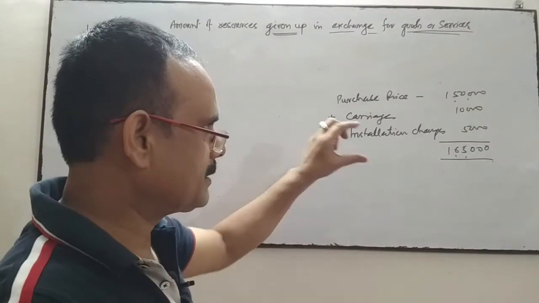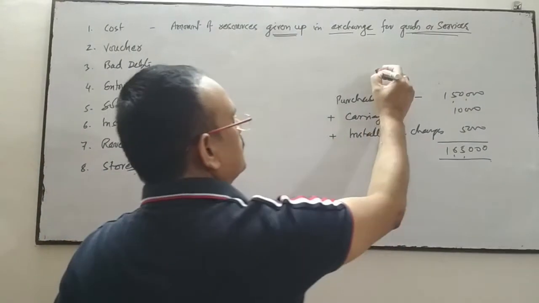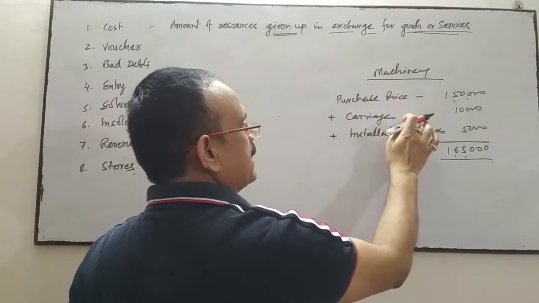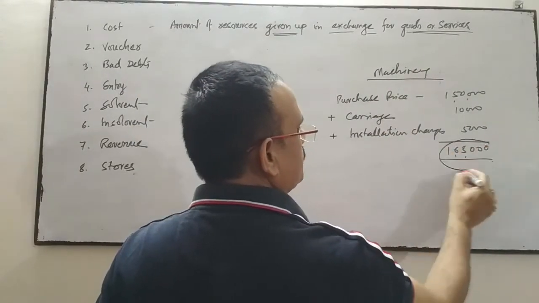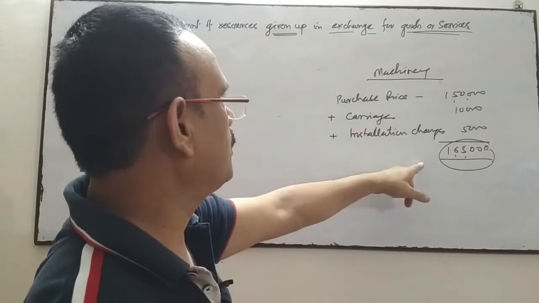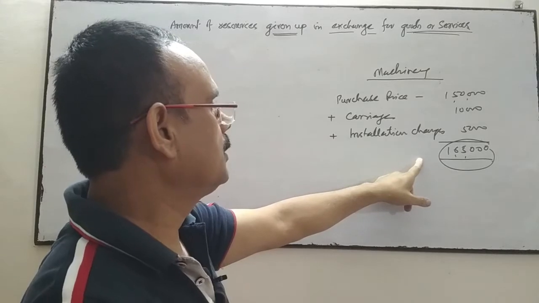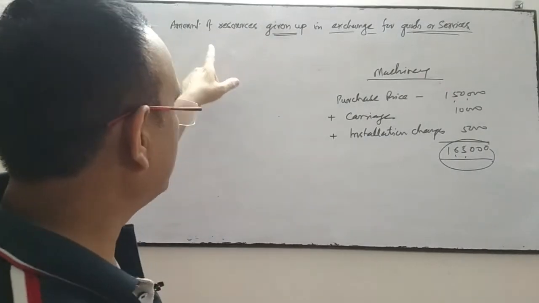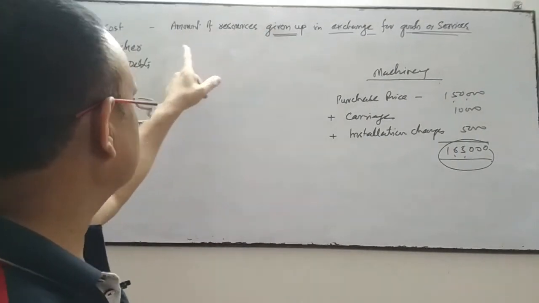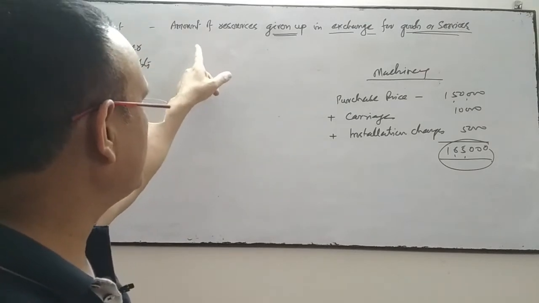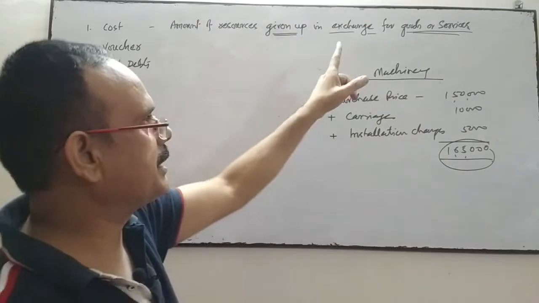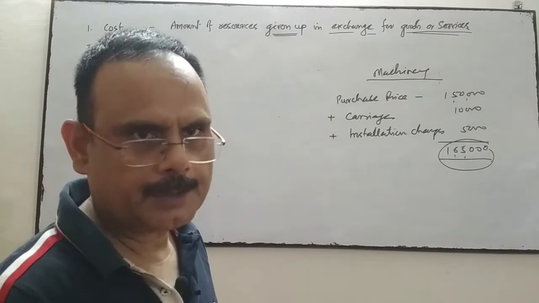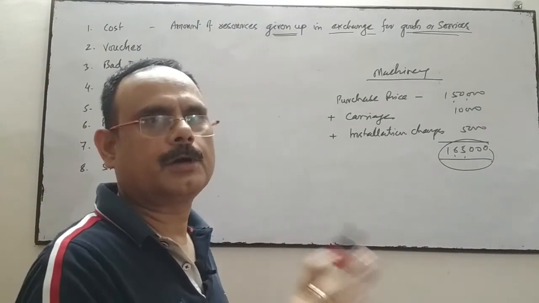So all the expenses related to that machinery will be added, purchase price, carriage plus installation, then the cost comes. So in exchange of this much amount, we have given up this much amount for the machinery. So this is the amount of resources given up. Cost is referred or termed as the amount of resources given up in exchange for goods or services. Anything, if we have availed and we have paid for the same, that is our cost.